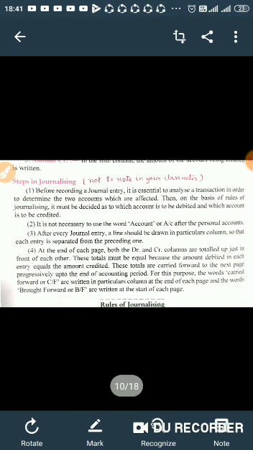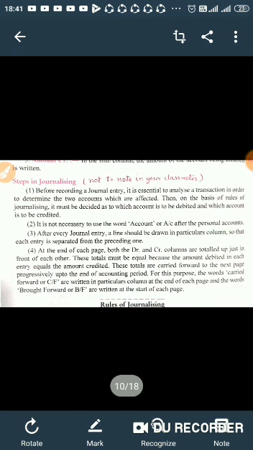The second point is that it is not necessary to use the word account or A/C after a personal account. If any person is involved in the transaction, you will debit or credit his account without writing account or the abbreviation A/C. It is a custom which is followed. So after a personal account, you don't write account.